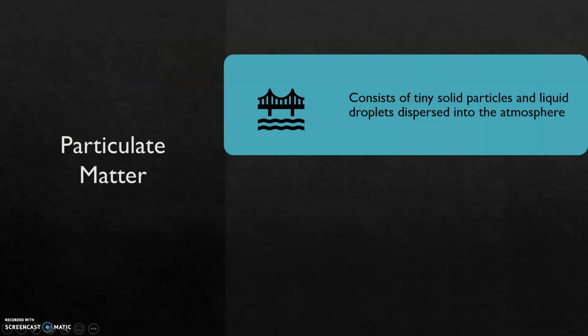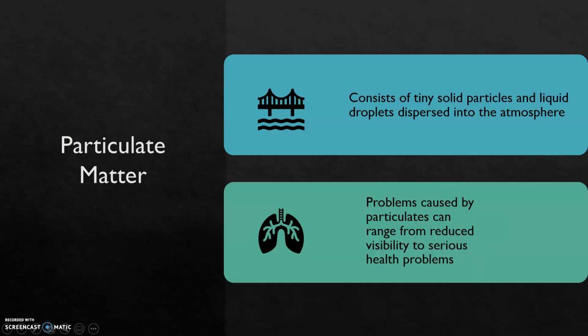Particulate matter consists of tiny solid particles and liquid droplets that are dispersed throughout the atmosphere. Problems caused by particulates can range from reduced visibility to serious health problems. Particulates can irritate the respiratory passages and decrease lung volume.